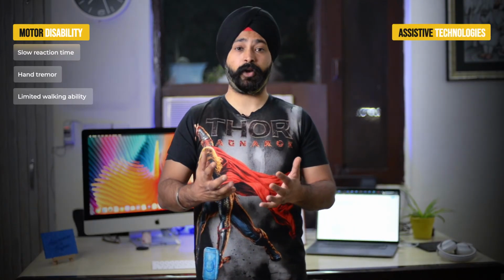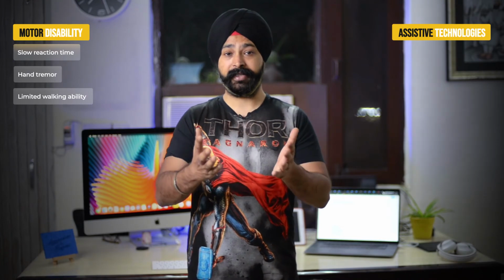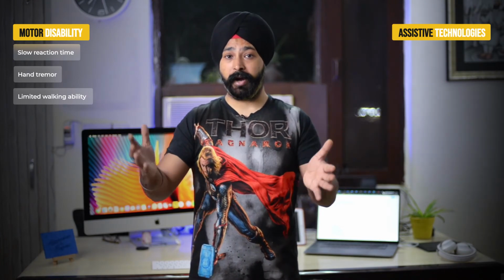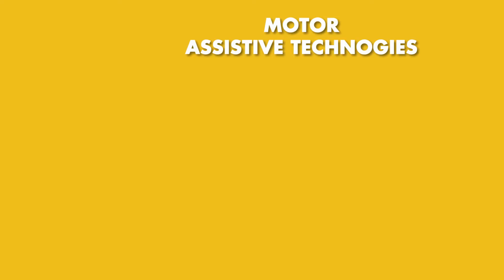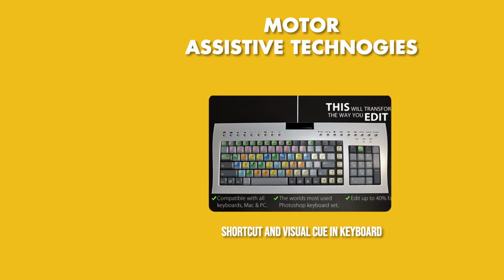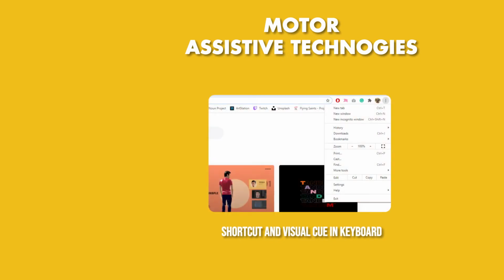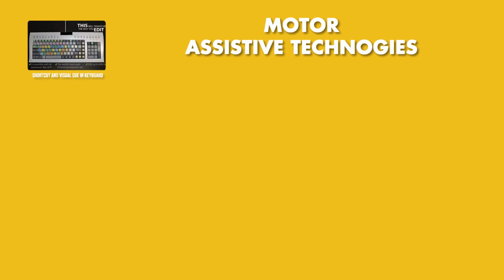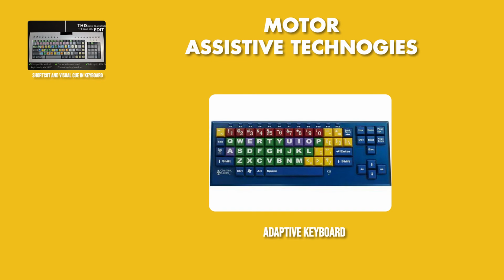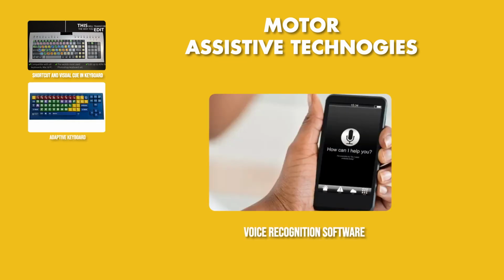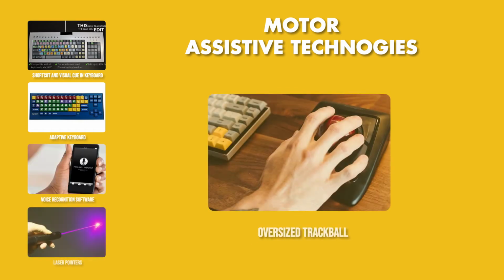So what are the assistive technologies we have today for them? Let's see them. These people are unable to use the mouse or the trackpad. So give them all the shortcuts on the keyboard and give them visual cues on the screen that this is the shortcut you can use to run this function. Another thing is we can help them with the adaptive keyboard and voice recognition software wherein they can say a command through their voice. Then there are laser pointers and the oversized trackball. With an oversized trackball, they will be able to navigate throughout the screen very easily.